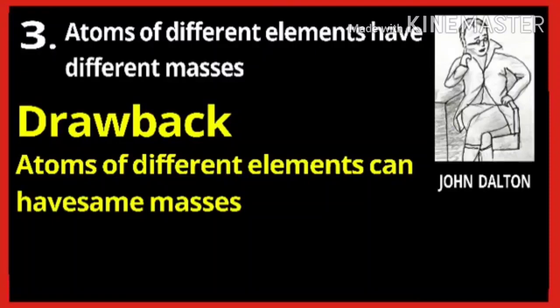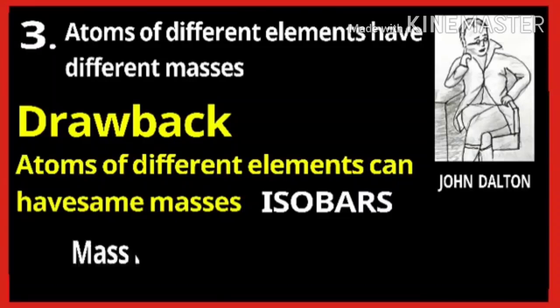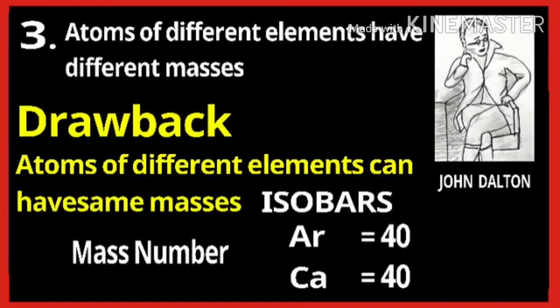For example, calcium and argon. These both atoms are isobars. They are different elements having the same mass number, that is 40, but their atomic numbers are different. For argon, the atomic number is 18, and for calcium the atomic number is